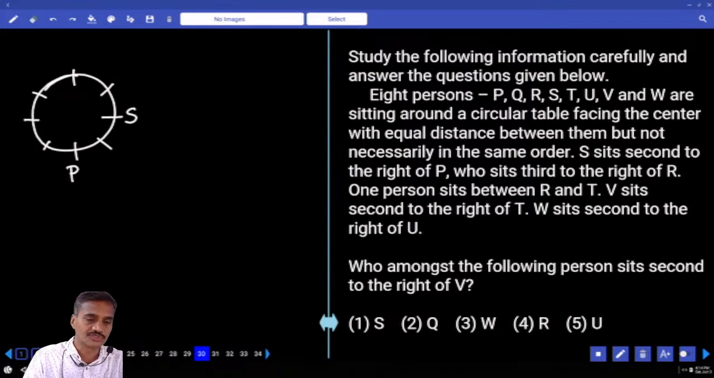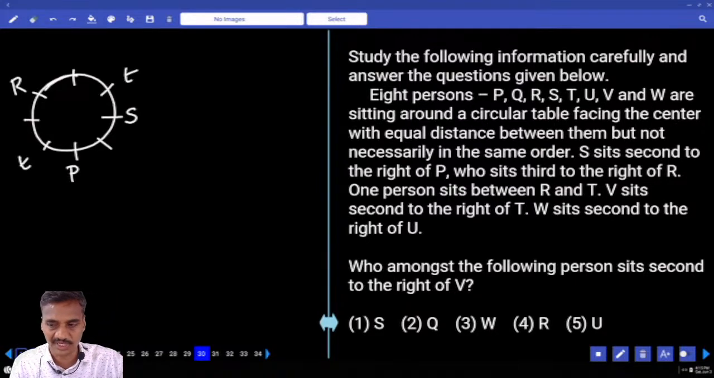And P sits third to the right of R. P is third to the right of R. And 1 person sits between R and T. Now how many possibilities do we have for this T? 2 possibilities. T can be either here or here. There are 2 possibilities, with 1 person between R and T.